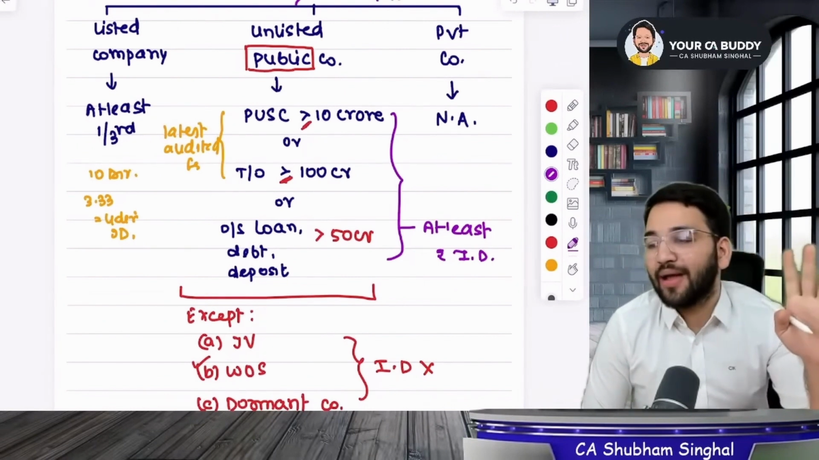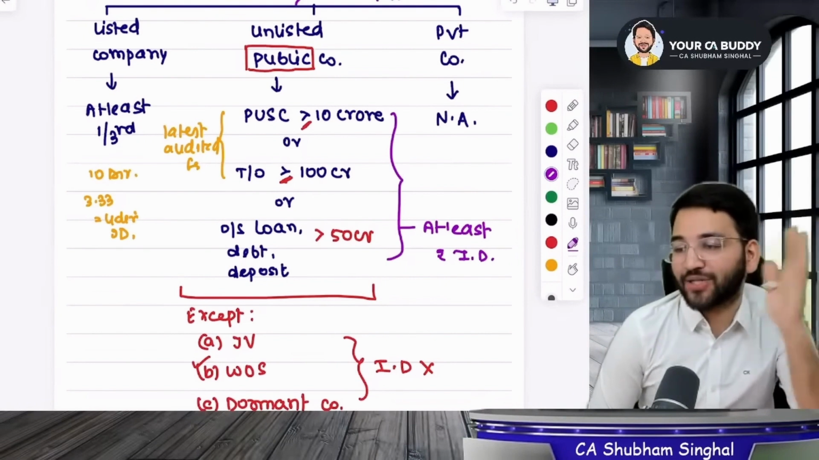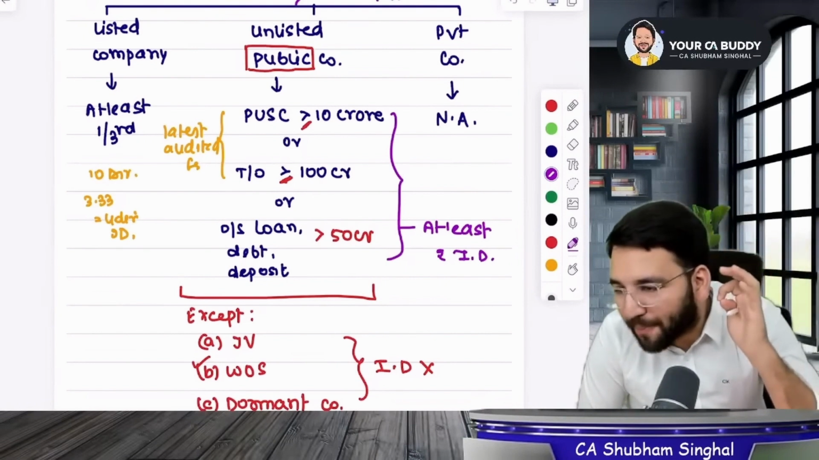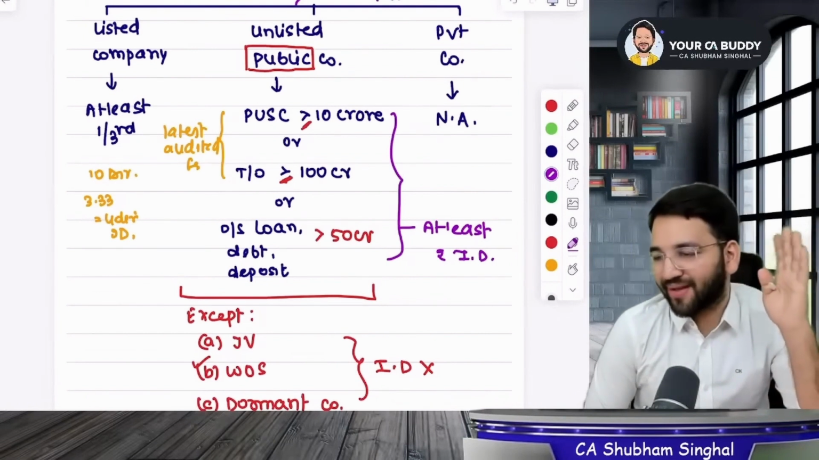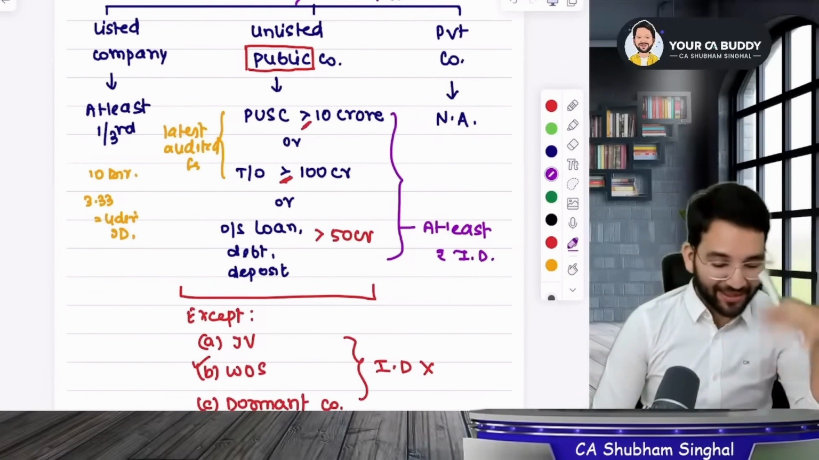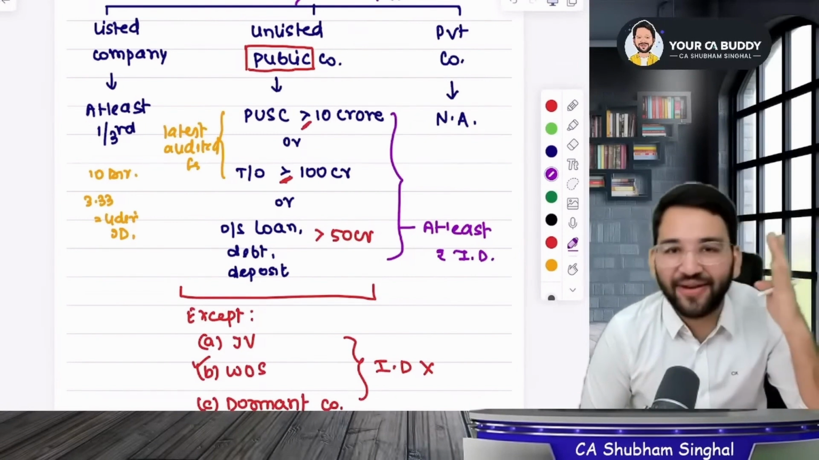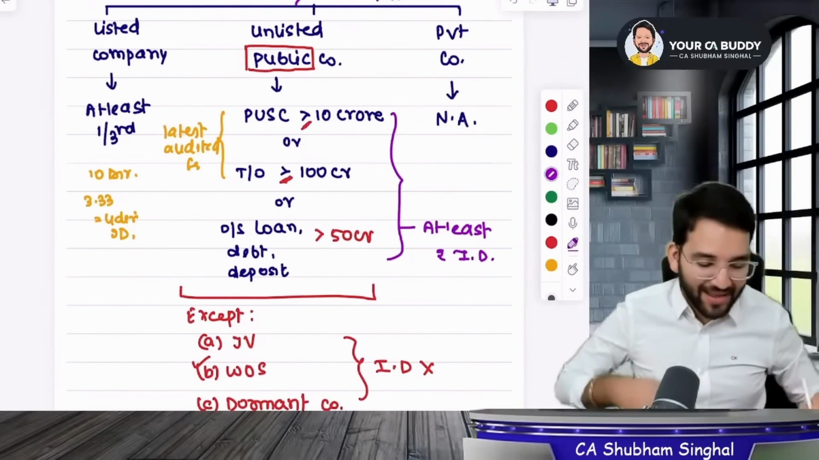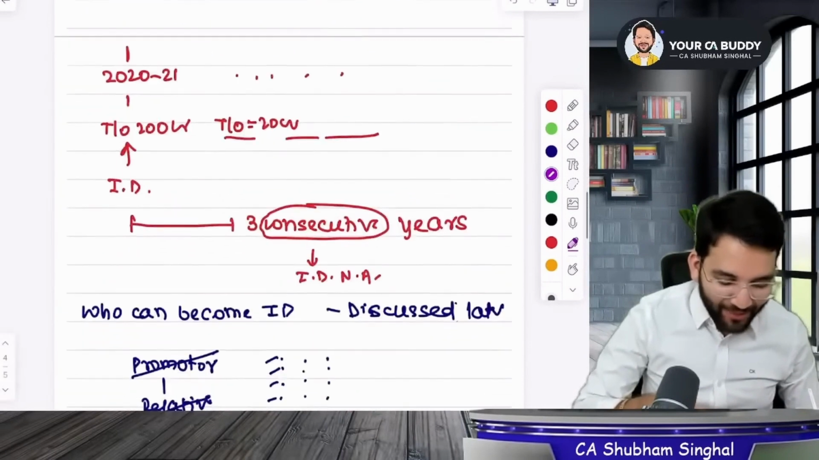independent directors. So students, in case of unlisted companies, thank you so much students. I am very thankful to all of you. In case of unlisted companies, there should be how many independent directors? At least 2 independent directors should be there. Please keep this in mind.